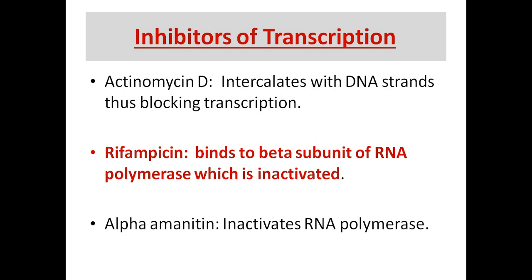Rifampicin binds to the beta subunit of RNA polymerase, which is then inactivated. So RNA polymerase is inactivated by rifampicin. So it also can prevent the transcription. Another drug called alpha amanitin inactivates the enzyme RNA polymerase. So RNA polymerase is the key enzyme for the transcription process. So rifampicin and alpha amanitin inactivate the enzyme RNA polymerase, which is very